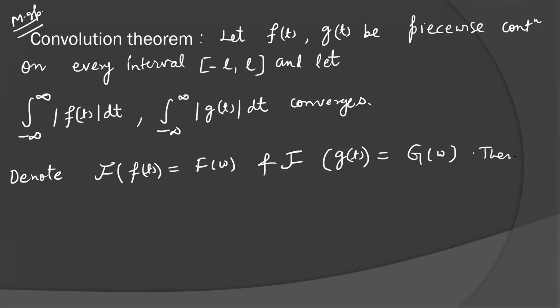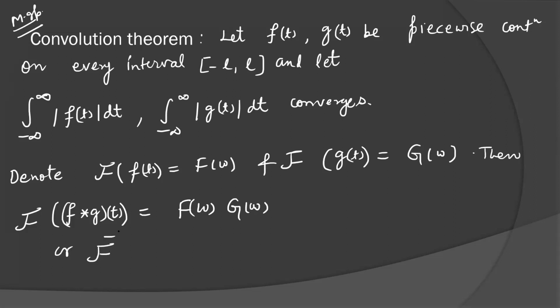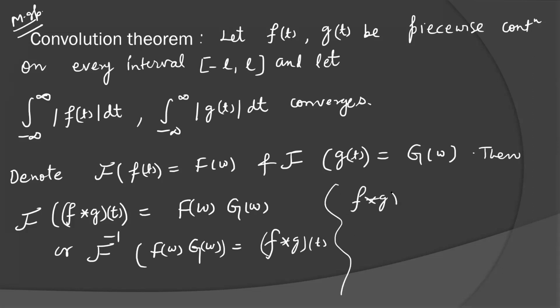Then we have a very interesting result. The Fourier transformation of f convolution g of t is given as F(omega) G(omega), or the Fourier inverse of F(omega) G(omega) is equal to f convolution g of t, where convolution is defined a little bit changed here. f convolution g of t is equal to the integral from minus infinity to infinity of f(u) g(t minus u) du.